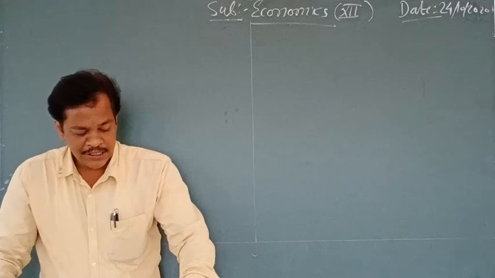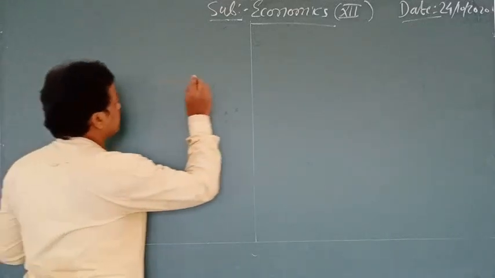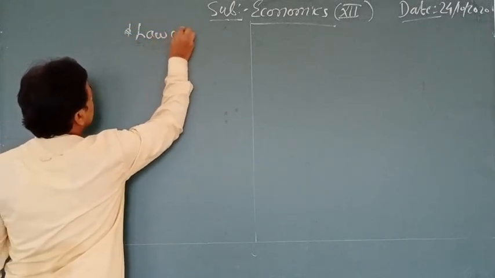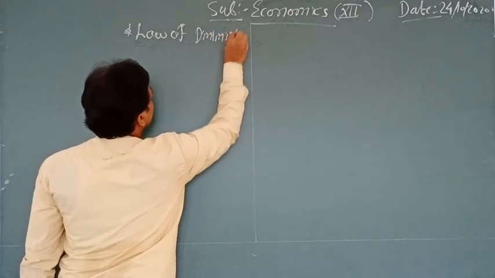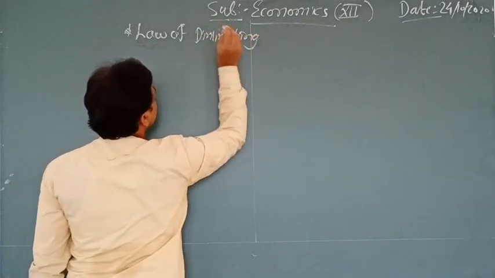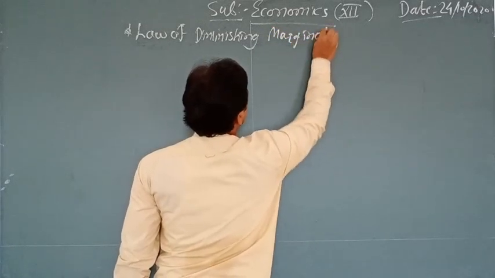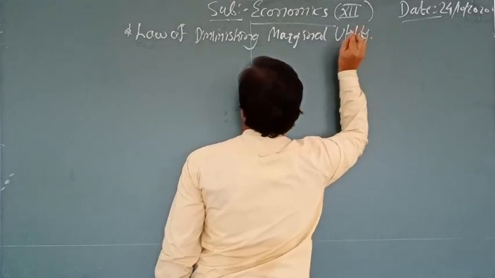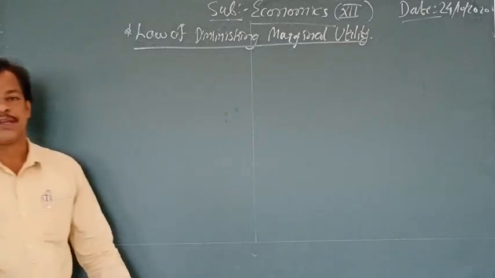So first I will write about the law of diminishing marginality.